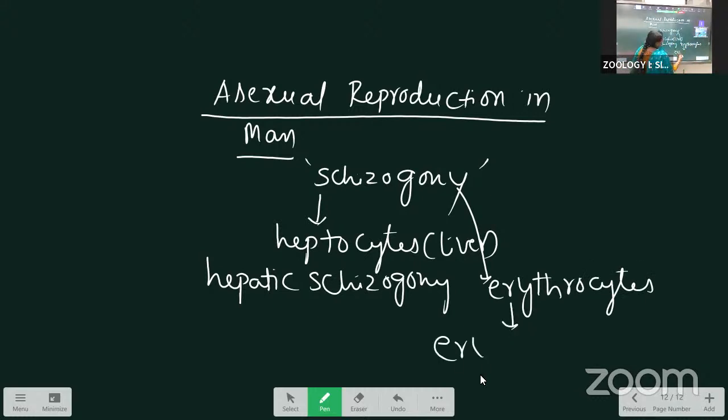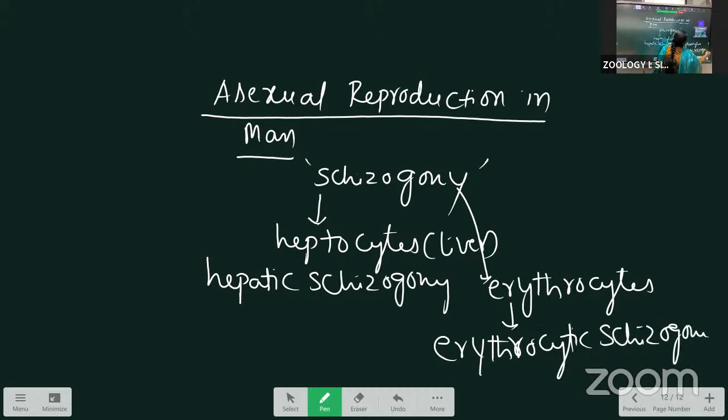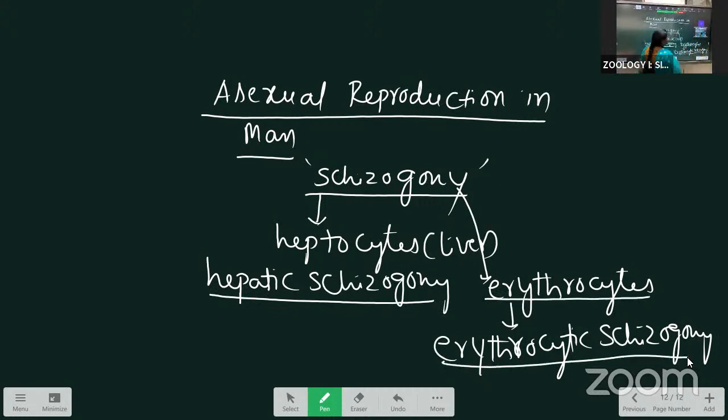Inside man, asexual reproduction occurs, and this process we call schizogony. If schizogony occurs inside the liver cell, or hepatocytes, we call it hepatic schizogony. If it occurs in the RBC or erythrocytes, we call it erythrocytic schizogony.